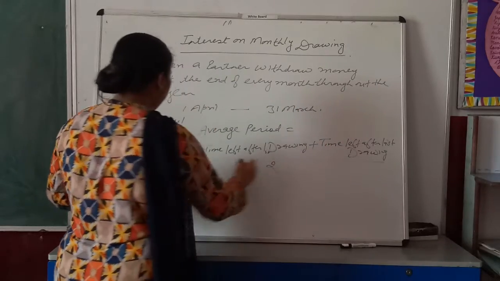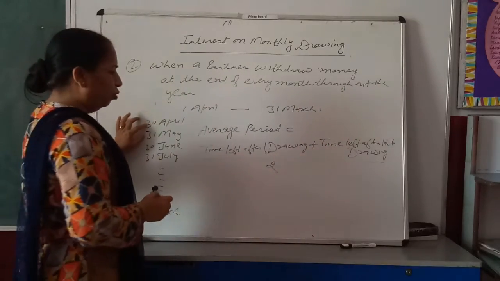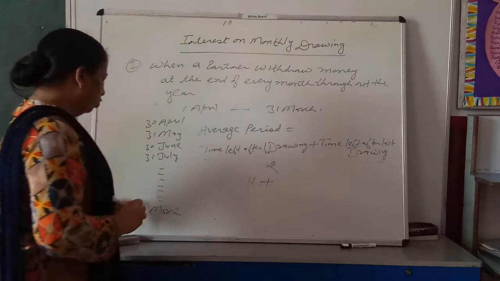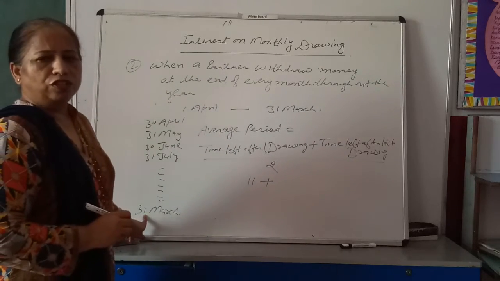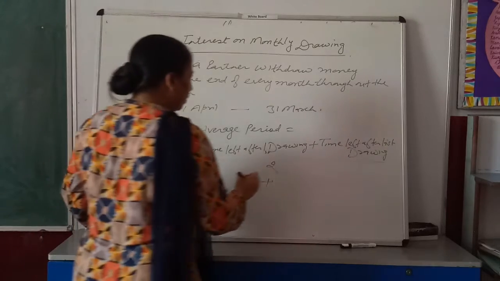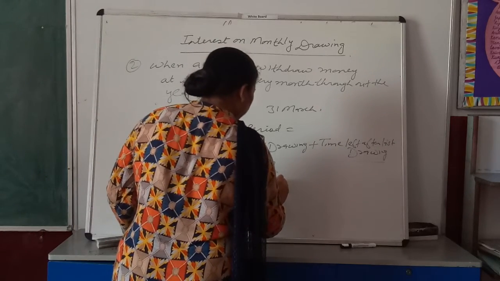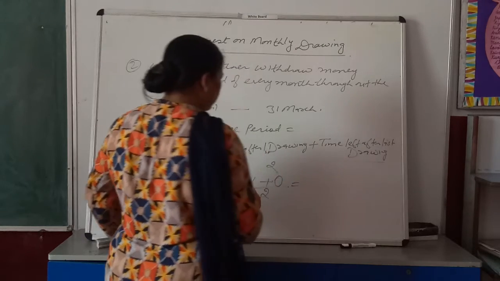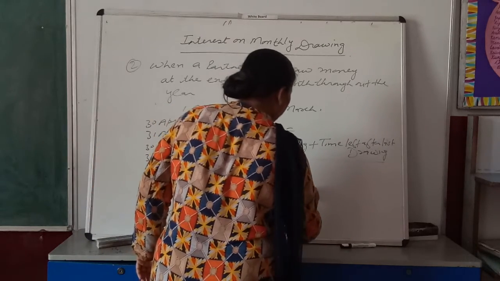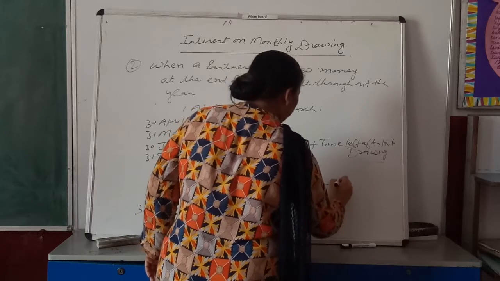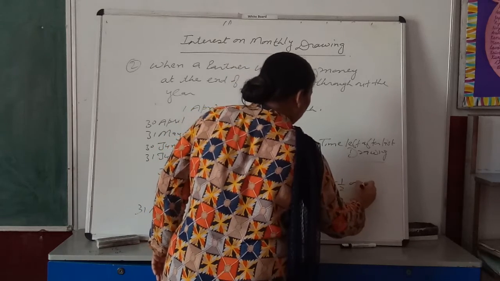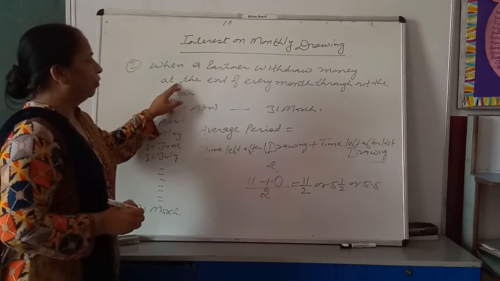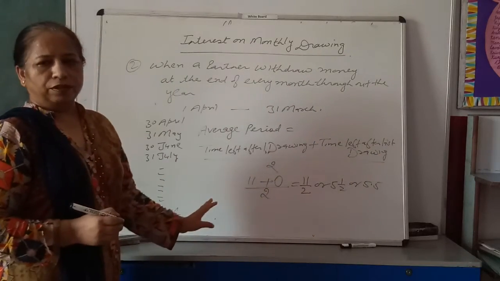First of all, you have withdrawn money on 30th April and you can use this money for 11 months. In the last, you have withdrawn the money on 31st March and you cannot use this money in this year. That is 0 upon 2. That means the average period will be 11 by 2 or 5.5 to calculate interest on drawings when the partner withdraws money at the end of every month.